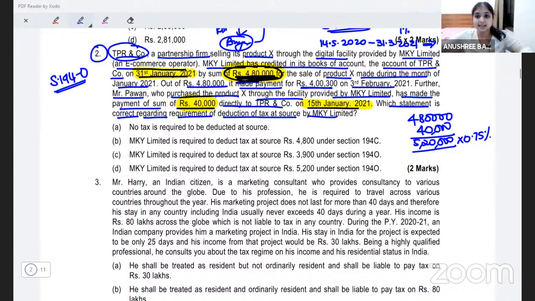Who will deduct tax? The e-commerce operator. Who is my e-commerce operator? MKY Limited. So do the math. 5,20,000 into 0.75%. How much do you get? 3,900. So 3,900 will be the tax to be deducted under section 194O. So your correct answer will be option C. Are we all clear?